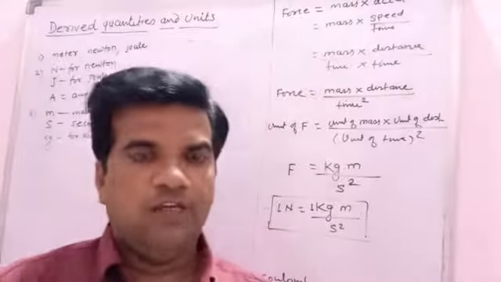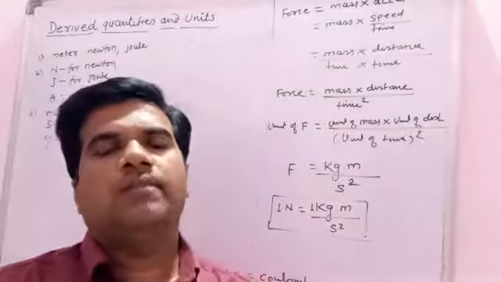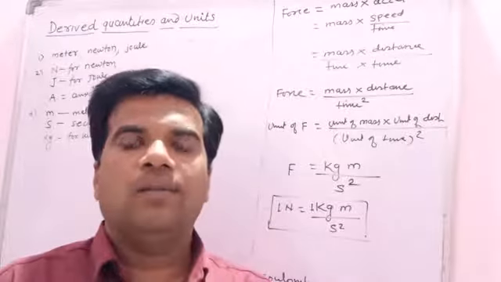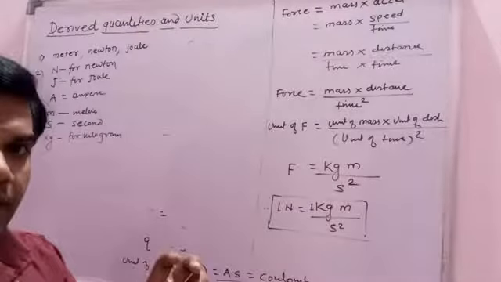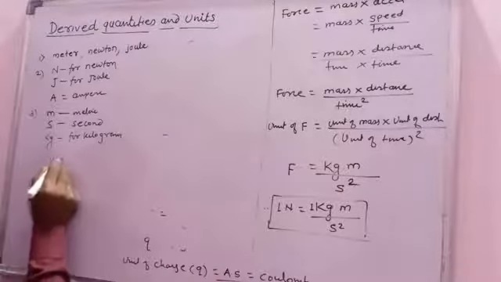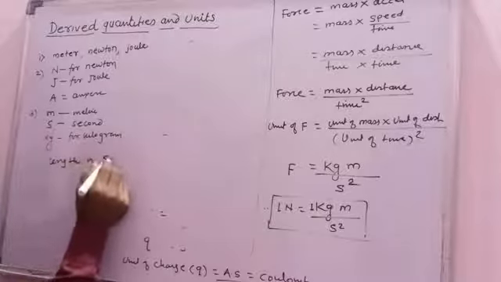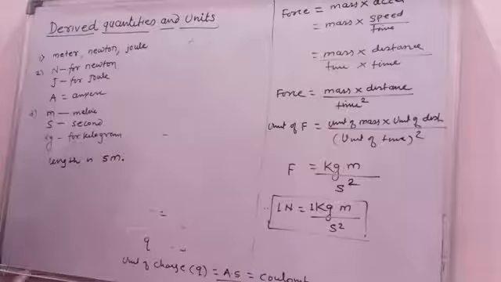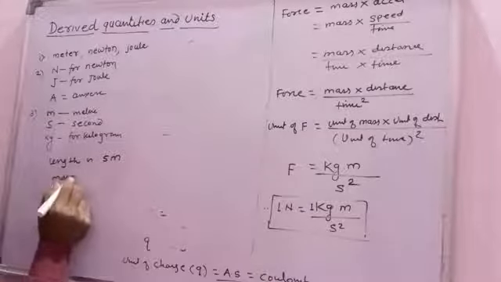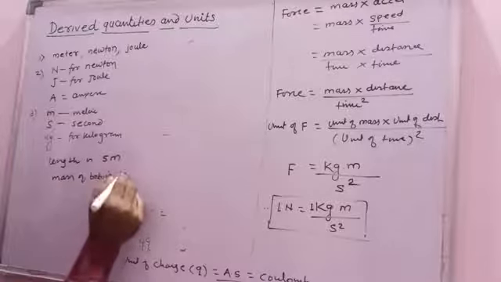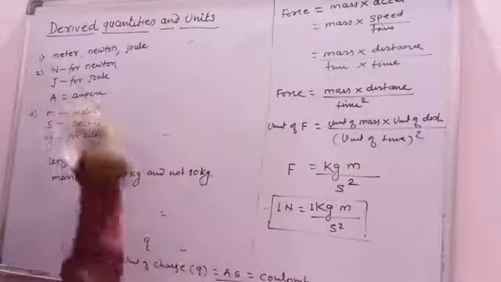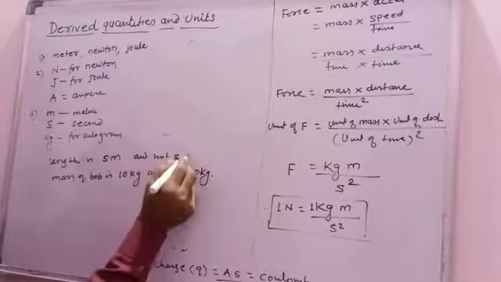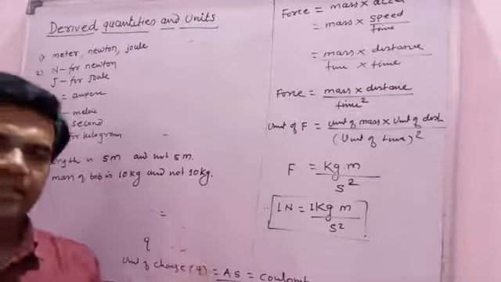And the last sign convention is that a full stop or any other punctuation mark should not be written right after completing the unit. For example, if the length of a rod is 5 meter, then don't write a full stop after it; this should not be written. You write only 5 meter. Or the mass of the bob is 10 kg, and not 10 kg with a full stop, and not 5 meter with a full stop. In this way we can write the sign conventions.